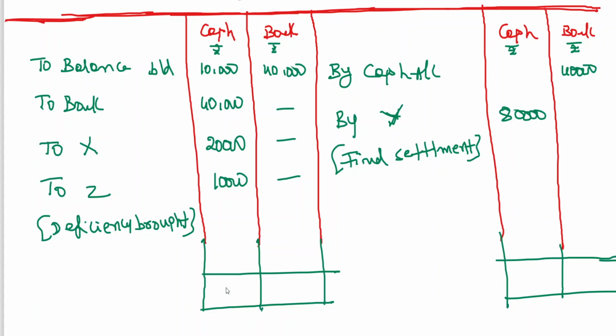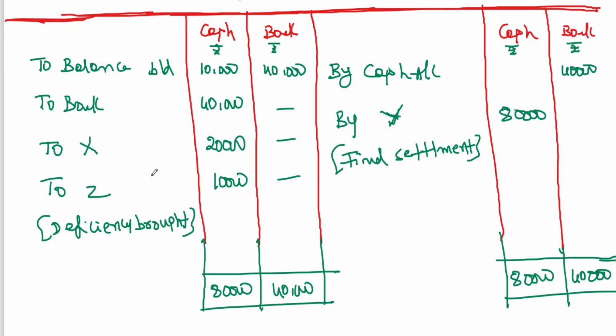50, 70, 10, 80. The account has been closed. So the cash account has been closed, which means the partnership firm has been dissolved. Accounts have been settled. All the accounts have been closed. Clear to all of you? Now all the accounts have been closed.